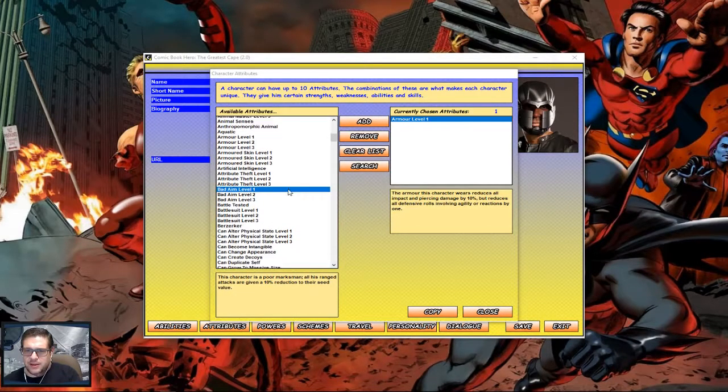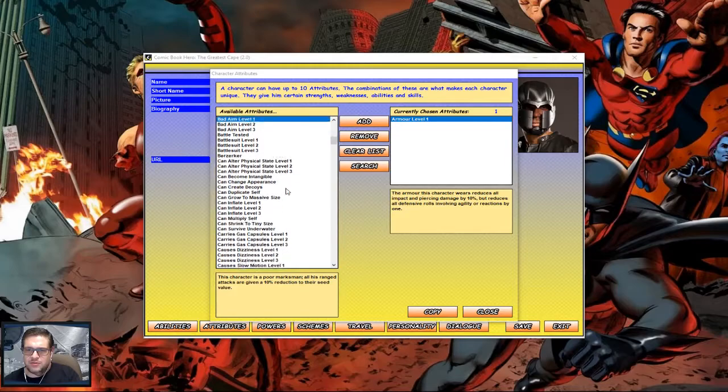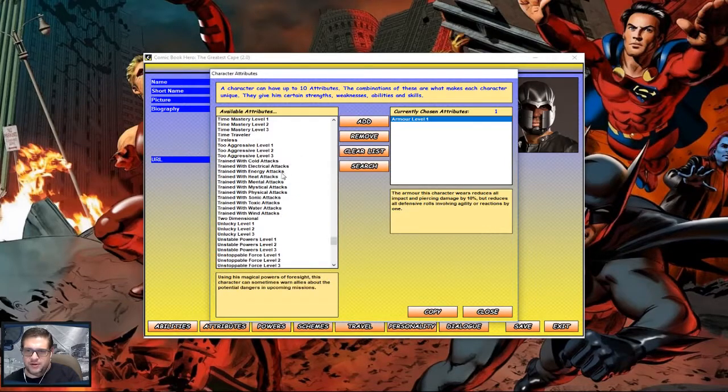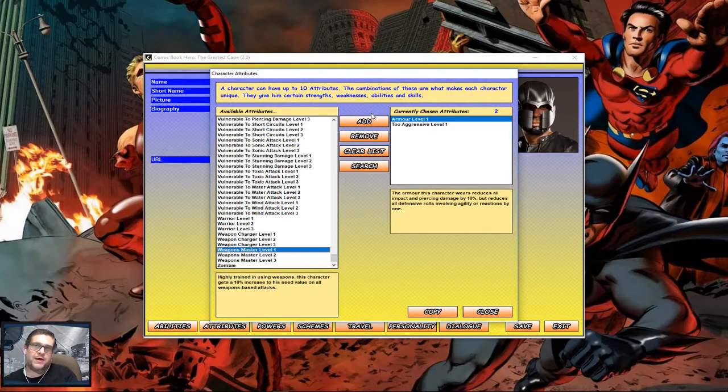So, okay, he also trained. No, is he too aggressive? Sometimes he is a little aggressive. So, yeah, when he attacks, sometimes he'll leave himself out there. So, yeah, I'm going to put too aggressive on 1. Weapons Master, that's what it was. I just couldn't find it at first. So he's a Weapons Master.